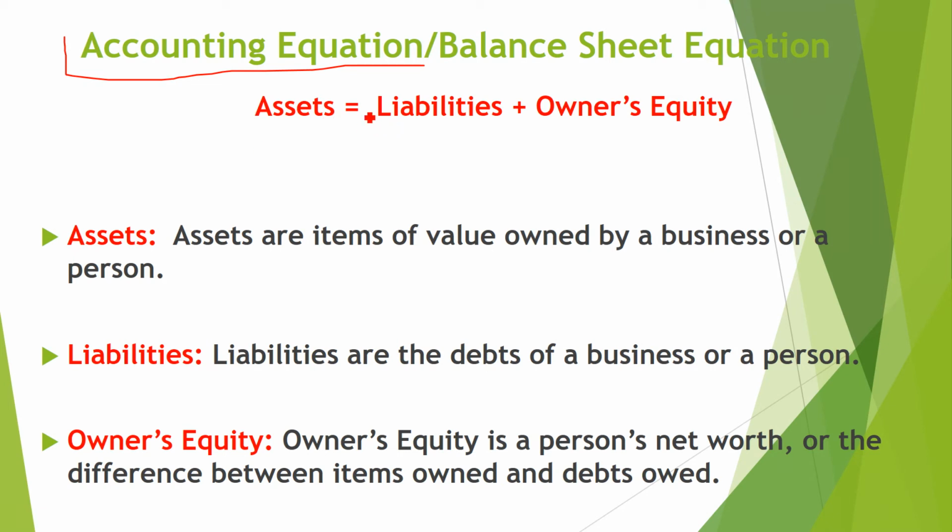On the left hand side we have assets, and on the right hand side of the balance sheet we have liabilities and owner's equity, or we say capital, whatever the name of the business owner, Ahmad or Raj, capital of Raj. So assets is equal to liabilities plus owner's equity.